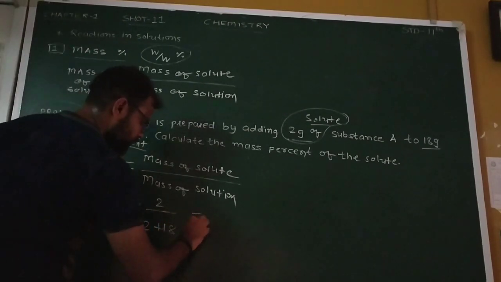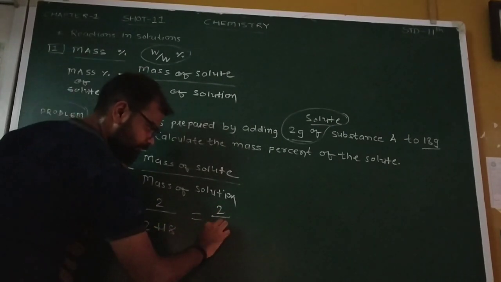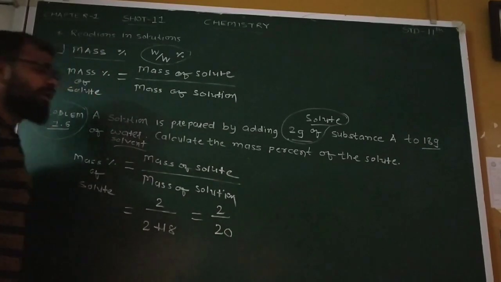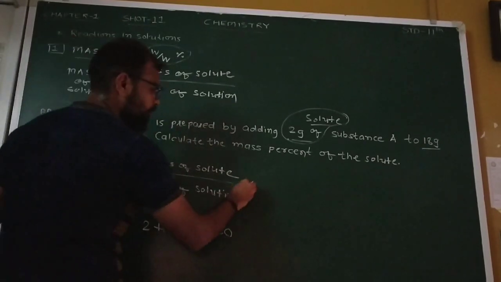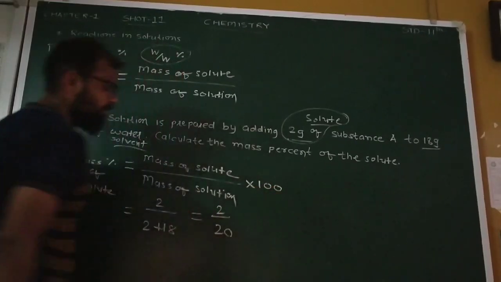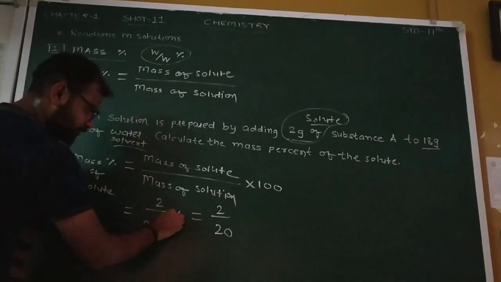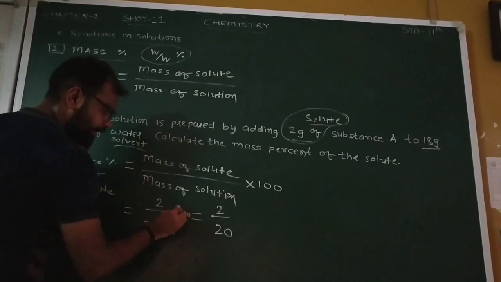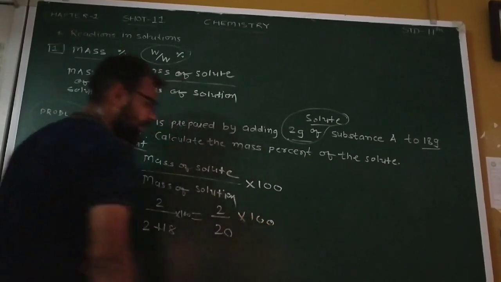Then what do we have to do? 2 will remain the same, 18 plus 2 you will get 20. And then we have to find the percentage, so we need to multiply with 100. Here also you have to multiply with 100.